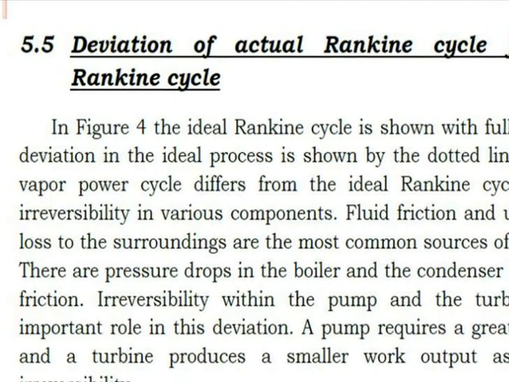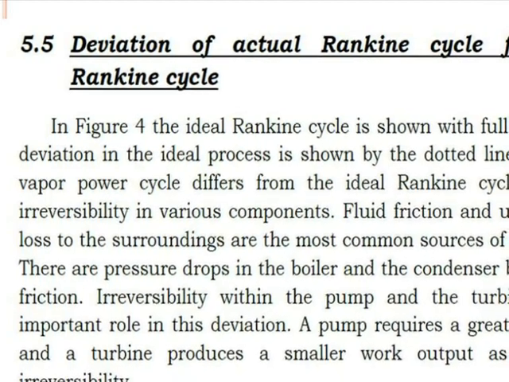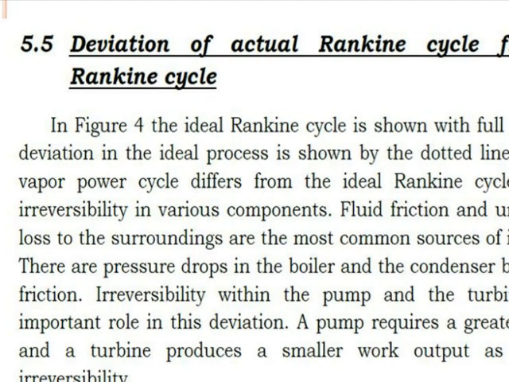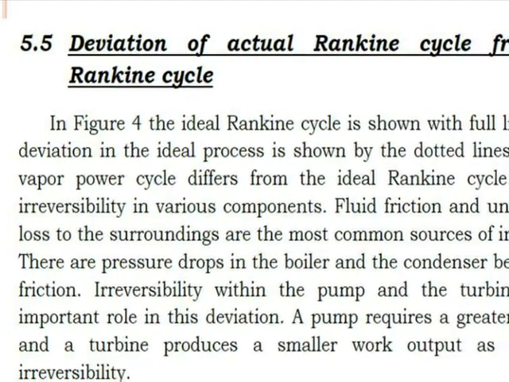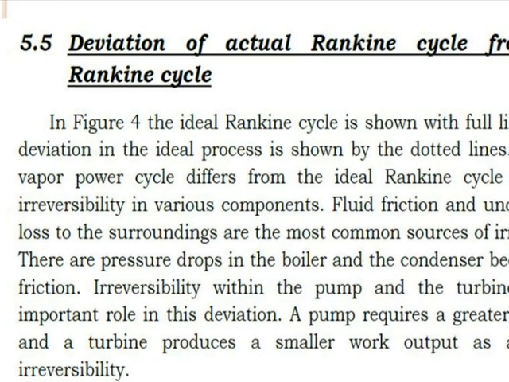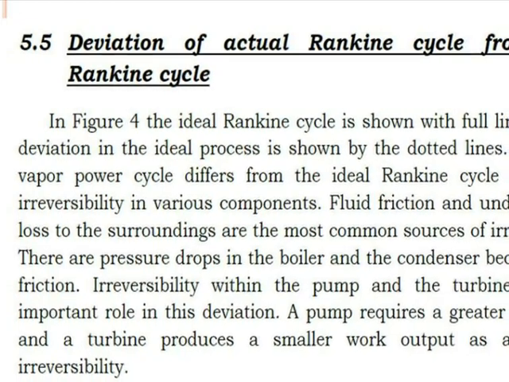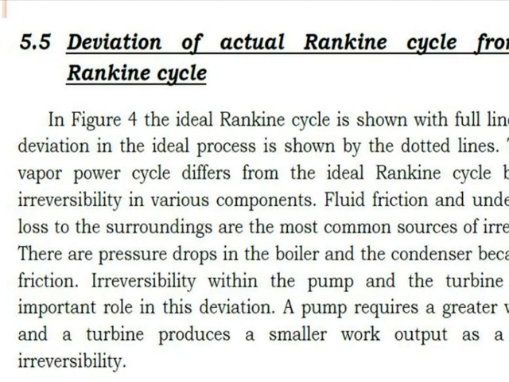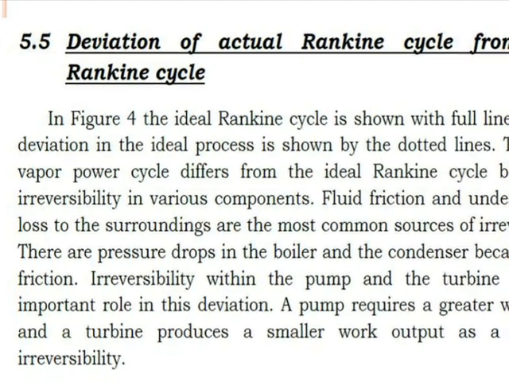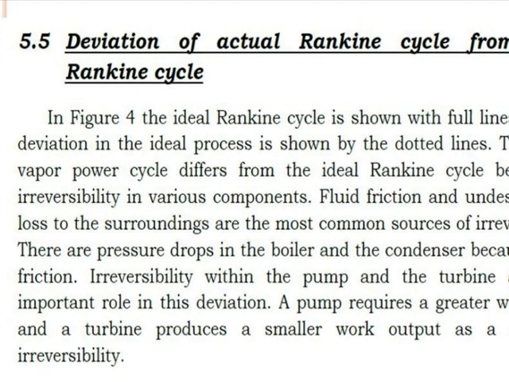The question will come in our mind: why is there a deviation in the actual cycle compared to the ideal cycle? What are the different reasons why we get less efficiency in the Rankine cycle compared to the Vapor Carnot cycle? So you can find here some reasons.